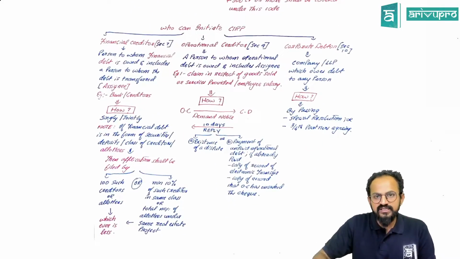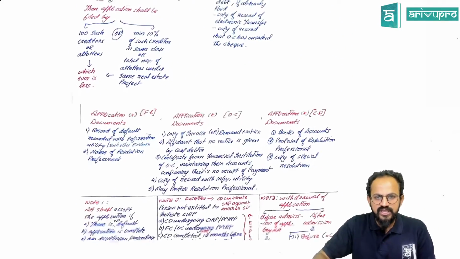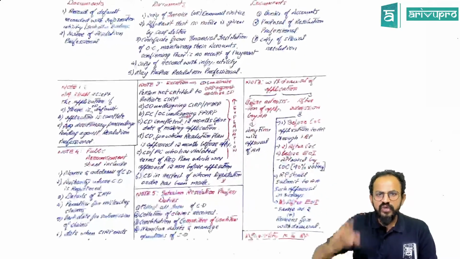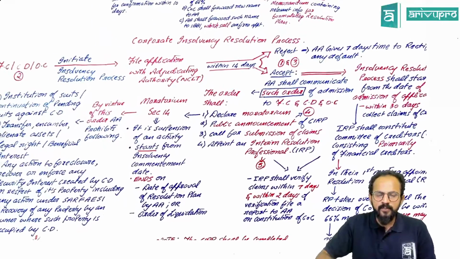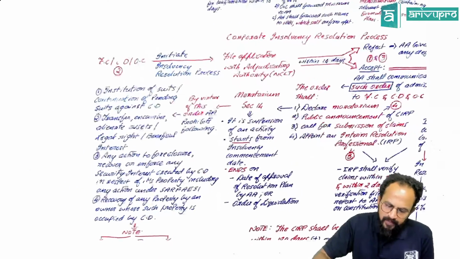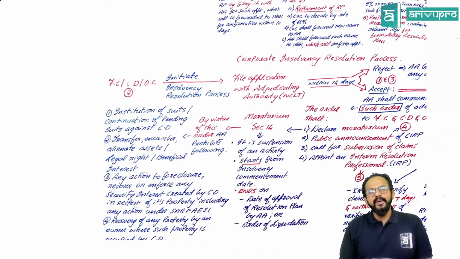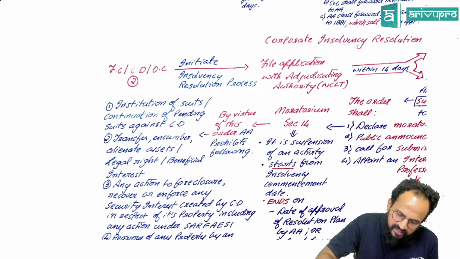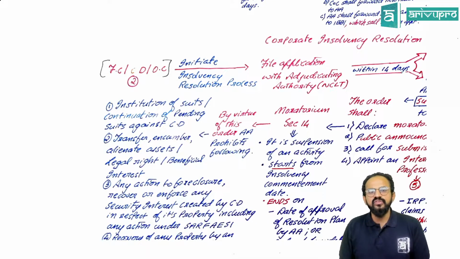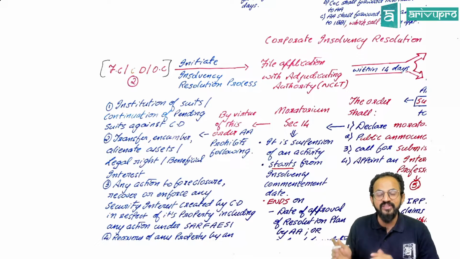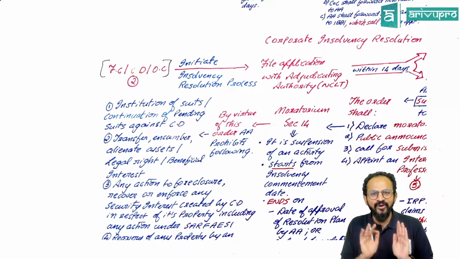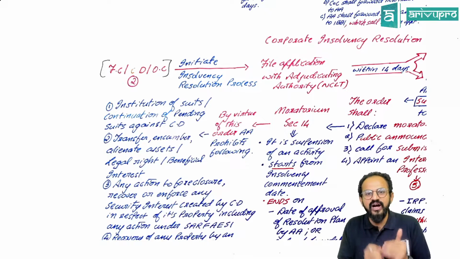Now people, let us start this particular process in detail. So we got to know who can start. Now let us start with the corporate insolvency resolution process. Sir, CIRP, who can file? FC, CD, operational creditor, correct? Sir, who can initiate the process? Financial creditor, corporate debtor, operational creditor. So go back and see all those things. Application, documents, how many, everything we have seen. Right now we have started the application.